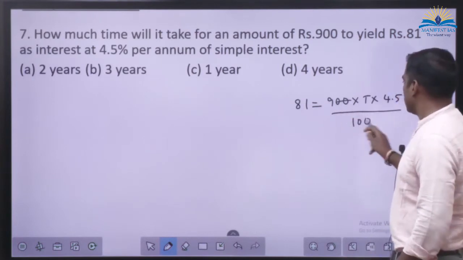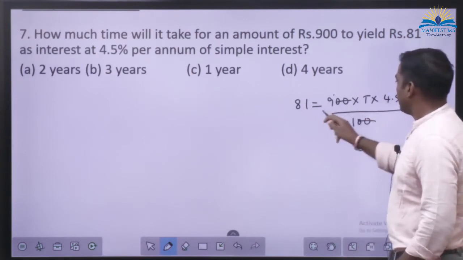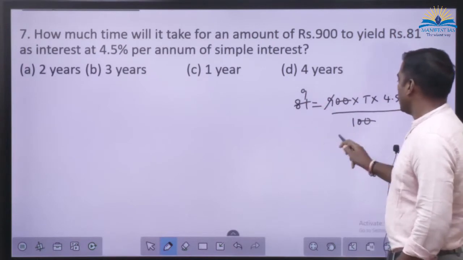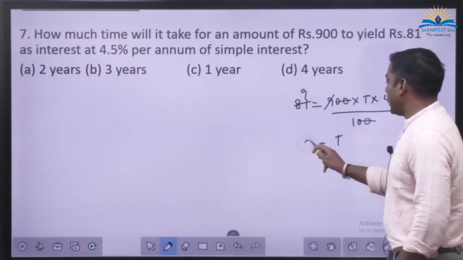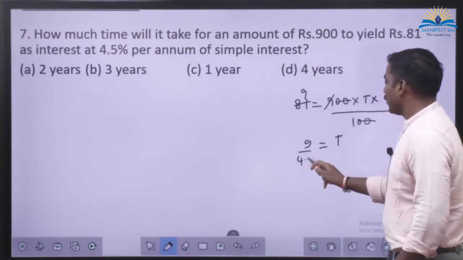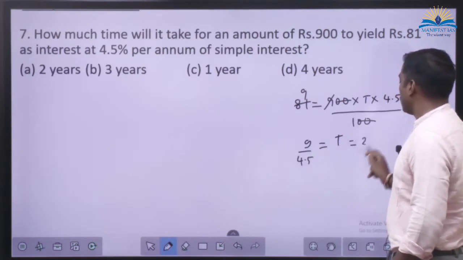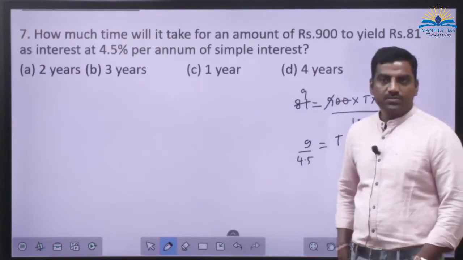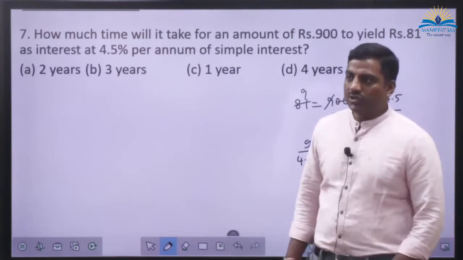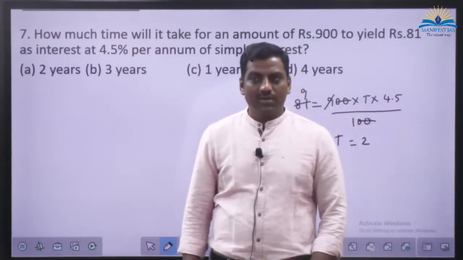Then T is equal to 9 by 4.5. So T is equal to 2. Simple. No issues, no problem whatsoever.